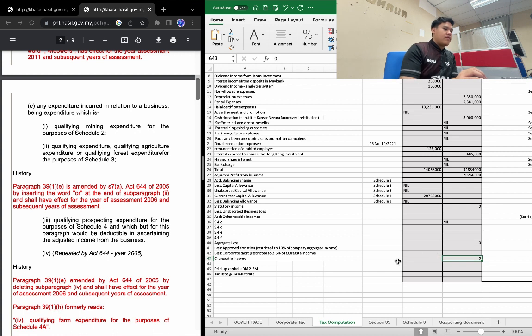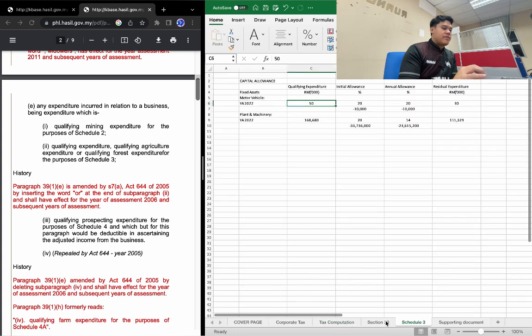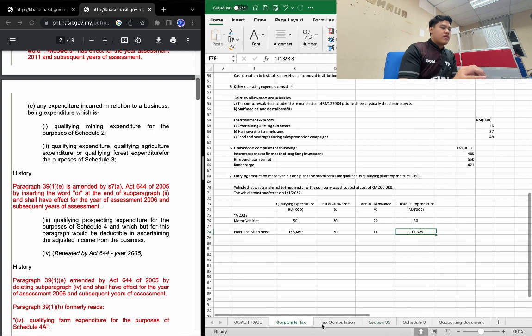Then we have no chargeable income or chargeable loss, therefore the paid up capital will be nil, because we have no chargeable income or chargeable loss. So that's all from me. Thank you.